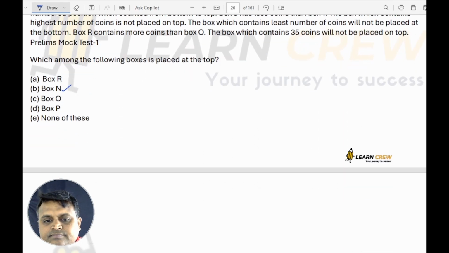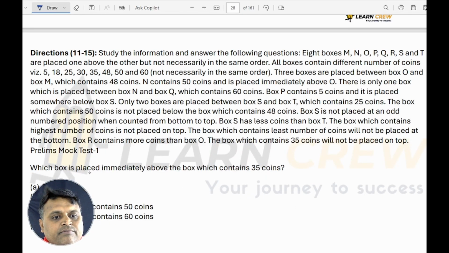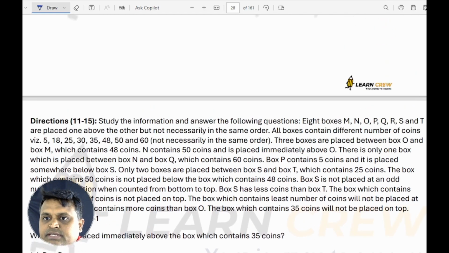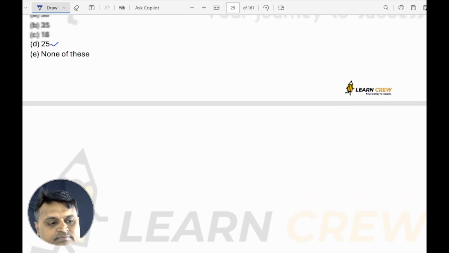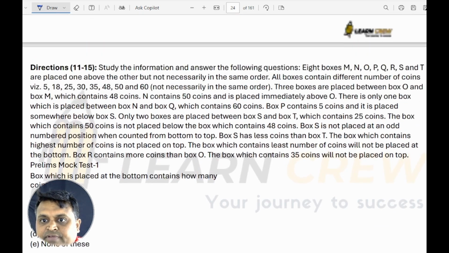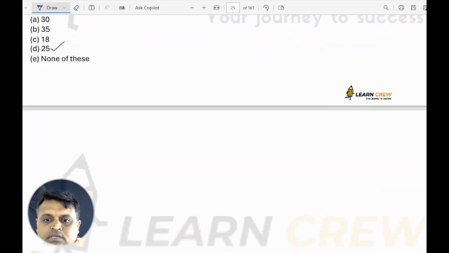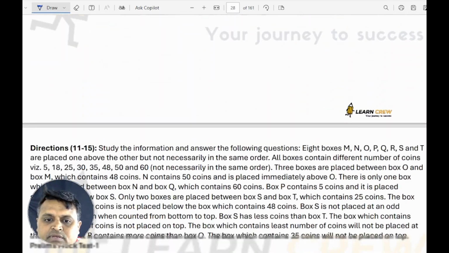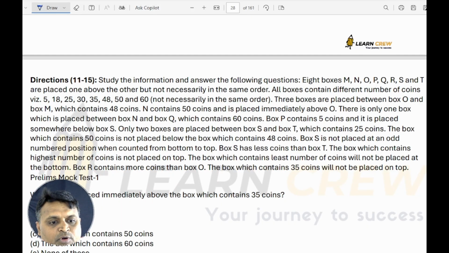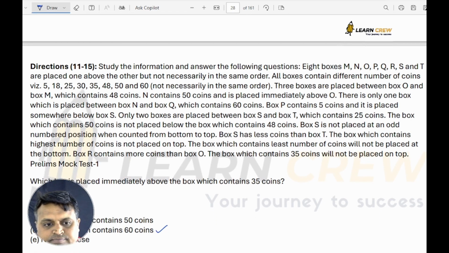Next. Which box is placed immediately above the box which contains 35 coins? Just now I have said R contains 35. Above R, which box is there? Q. So the answer is Q, which contains 60 coins.